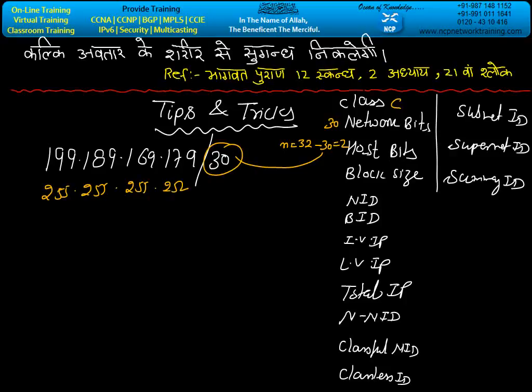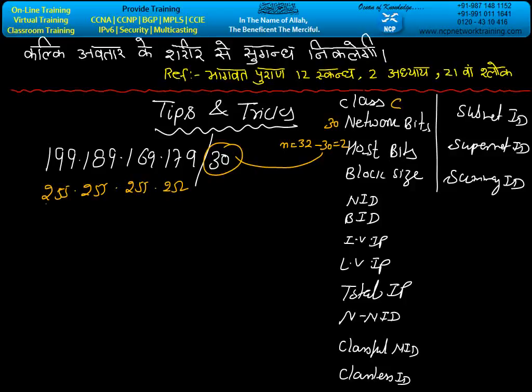Whatever pattern I am giving to you, you will write in this format: /30 equals 252 in the last octet. Just listen to me, do not note down. I will give the time after the class. If you find 255, do not convert into binary, because generally we convert the number into binary format to calculate the NID with the help of the ANDing process.